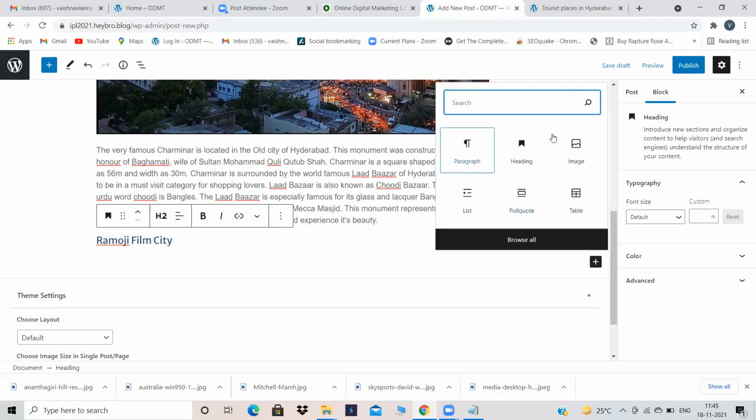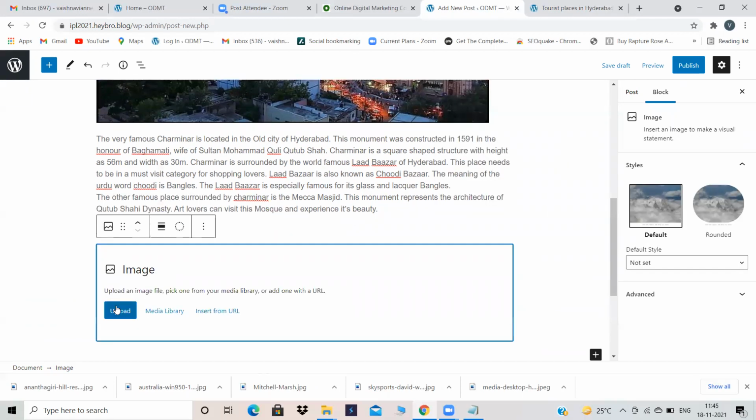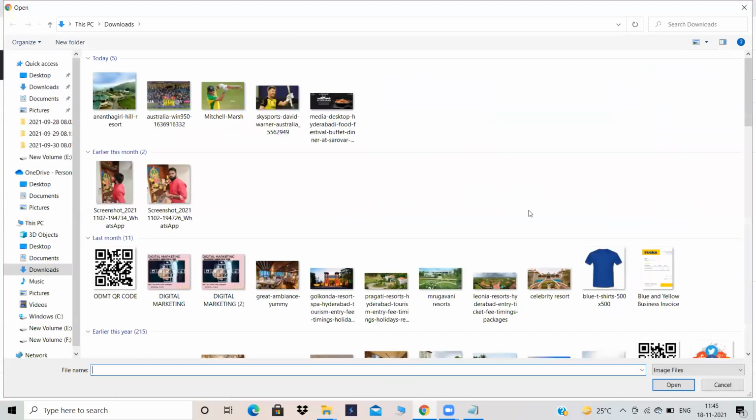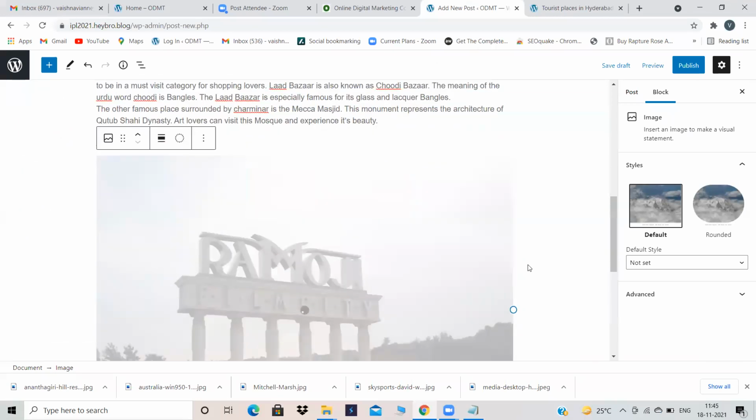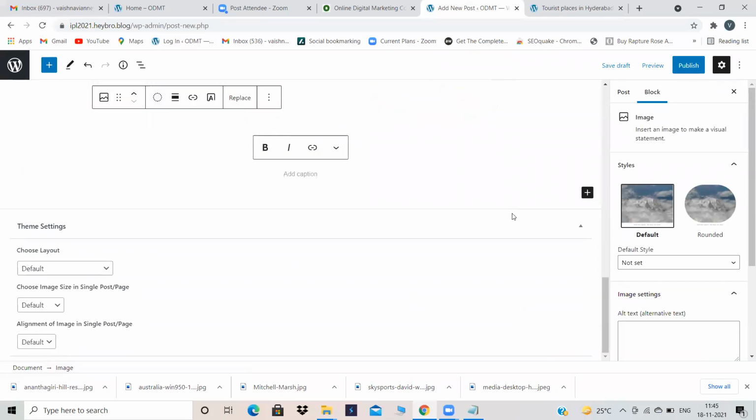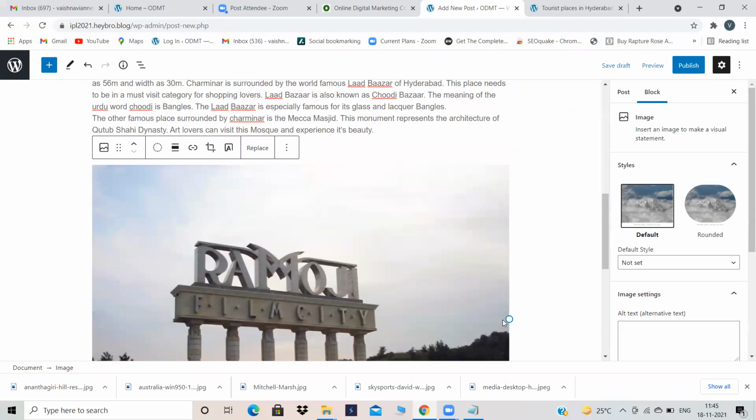Okay, now again click on image, add the image. I already have an image with me of Ramoji Film City. So I'm just taking that image and I'm uploading it over here. You can adjust the sizes according to your preference.